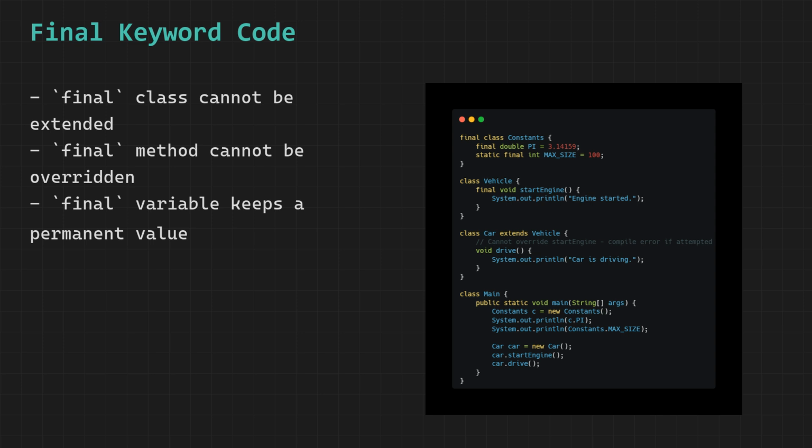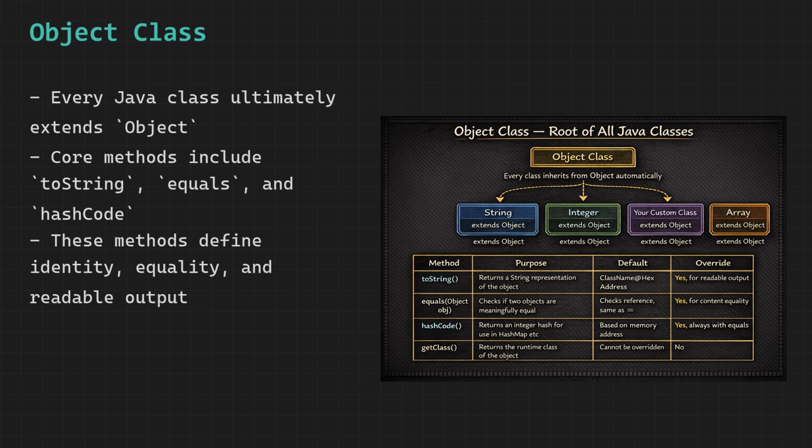In Java, every single class you ever write, without exception, automatically inherits from a class called Object. You do not write extends Object yourself, Java adds it silently. This means every object ever created in Java has a common set of methods available, inherited from Object. These are fundamental tools for working with objects.